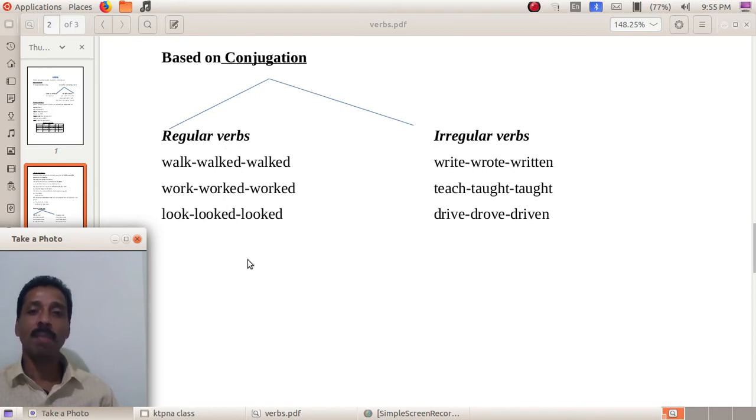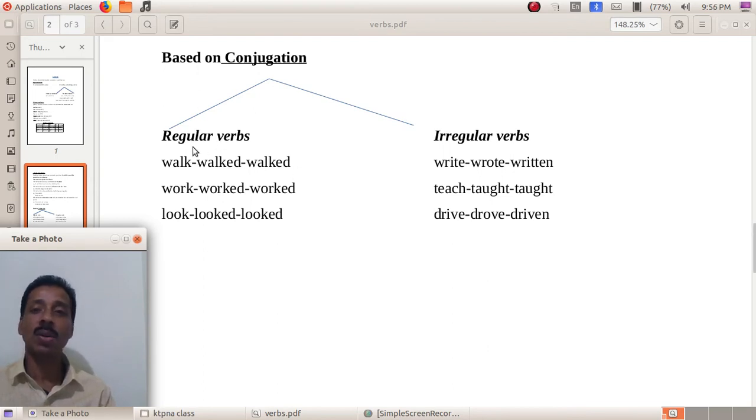A number of examples are given. If you go through the examples, you will be able to tell regular verbs and irregular verbs. Here see walk, walked, walked, work, worked, worked, look, looked, looked. What's the specialty here? How do these verbs form V2 and V3? If we add ed to the V1 form, we get V2 and V3 forms.